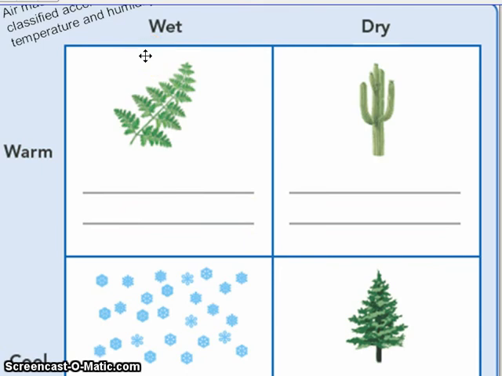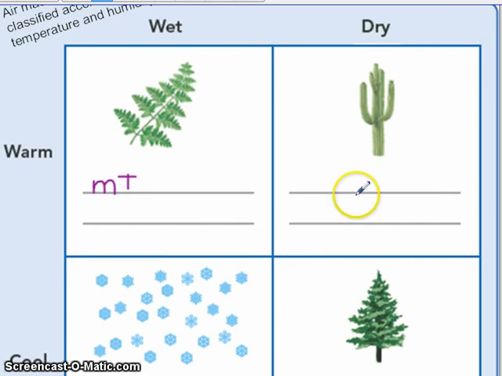Let's first talk about this whole maritime and continental. We know that if it forms over water, it would be wet and it would be maritime. So what you would write here is a lowercase m for maritime. Now notice that not only is this air mass forming over a wet region, but it is also warm. So this would mean that it would be tropical. So you should have written maritime tropical.